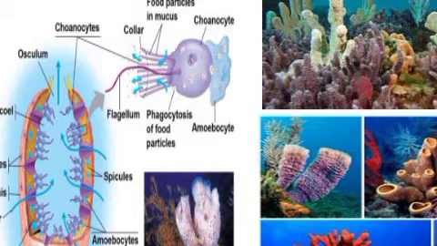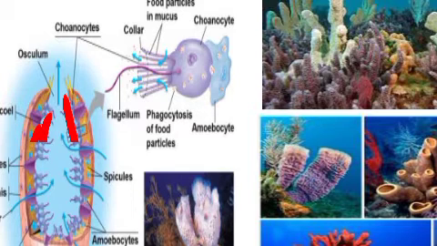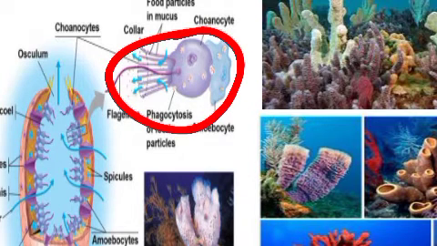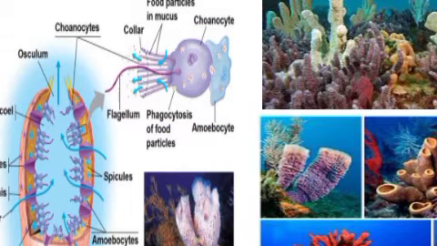Then the lining, that is the spongiocele, this is the cavity, it is lined by, so here you can see the cells, isn't it? It is lined by specialized cells called choanocytes or the collar cells. These are the choanocytes or the collar cells. Okay, so what are the cells used for? They can capture the food material. You can see here these blue colored structures, that is the food particles which are present in the water, that will be taken up by these collar cells.